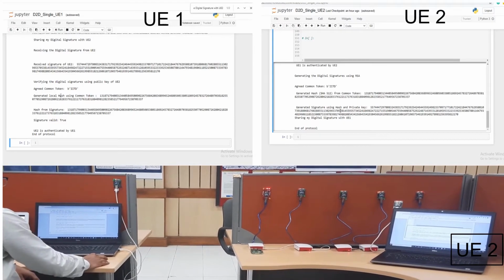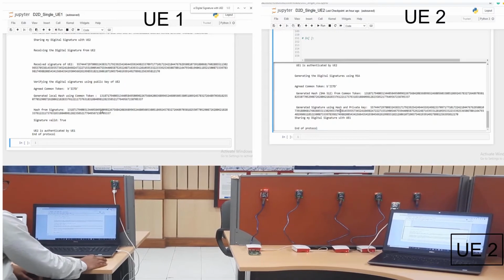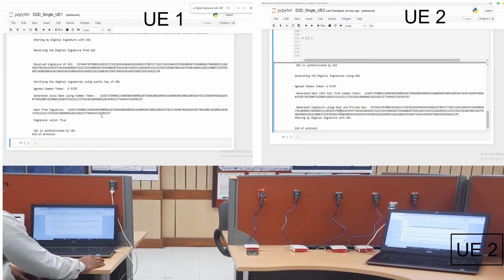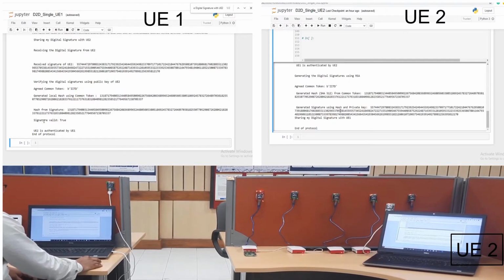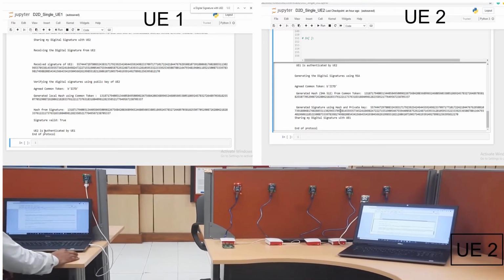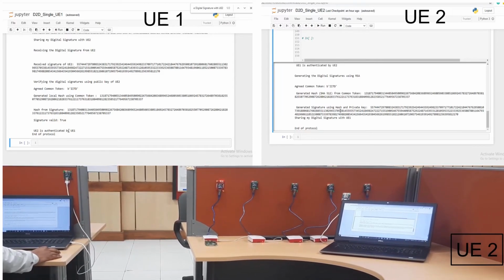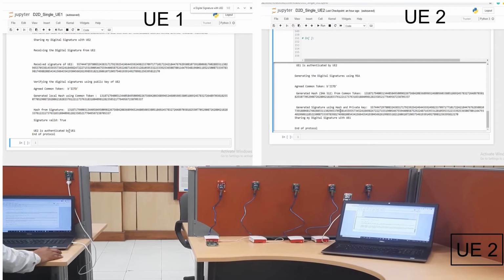We also have the local hash of IITD. Now we compare both of these hashes, and if both of these hashes are equal, then we know that the signatures are valid, and this way UE2 is authenticated by UE1, and similarly UE1 is authenticated by UE2, and both the devices have authenticated with each other.